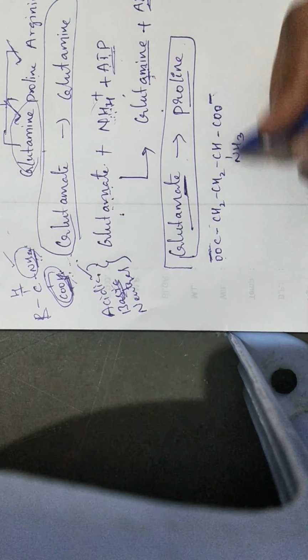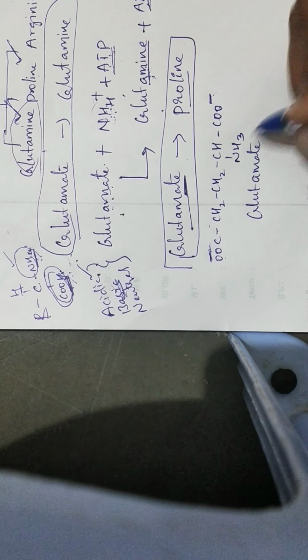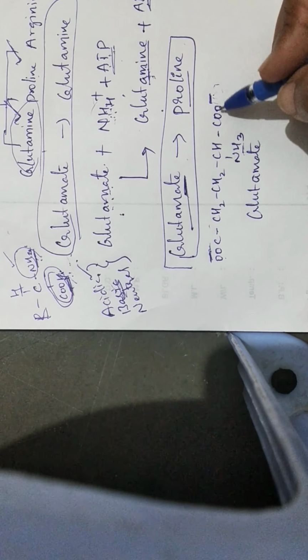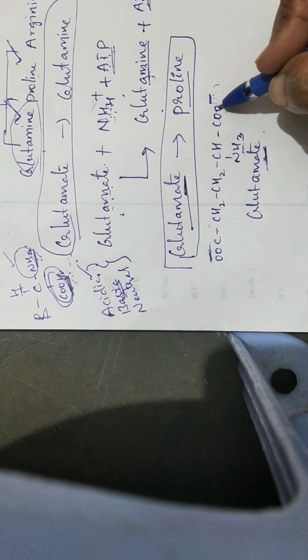Okay, so this is glutamate, which is an acidic amino acid. So it contains 1 amine group and 2 COOH groups. As it is not written as an acid, I have not mentioned COOH. Always ate means the ionized form. So COO minus, glutamate.